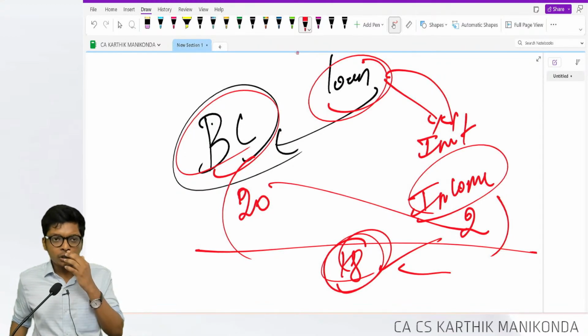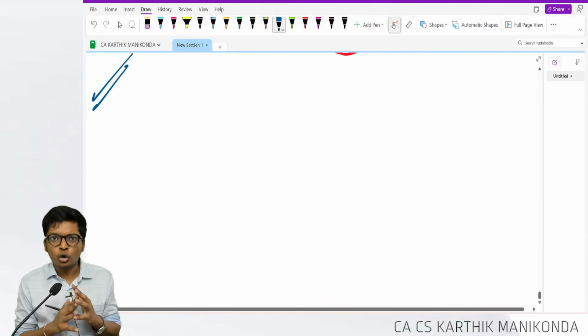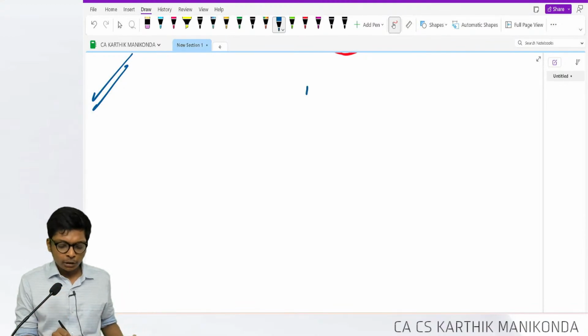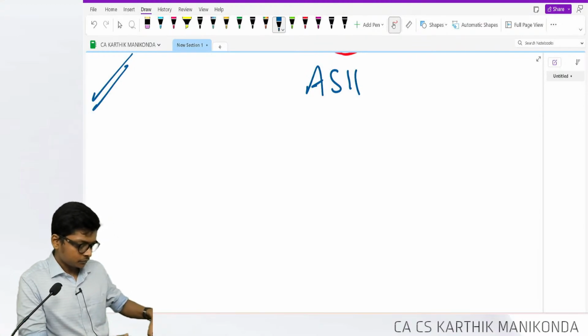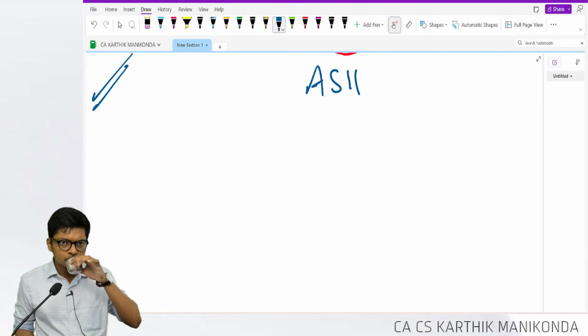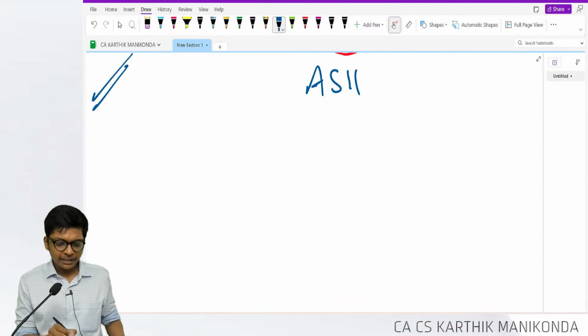Okay, that's another small concept. We missed it there, so I just wanted to take it up again. So now we are properly done with all core concepts of AS 12, 13, 16. Now we will move on to AS 11. Okay, AS 11.